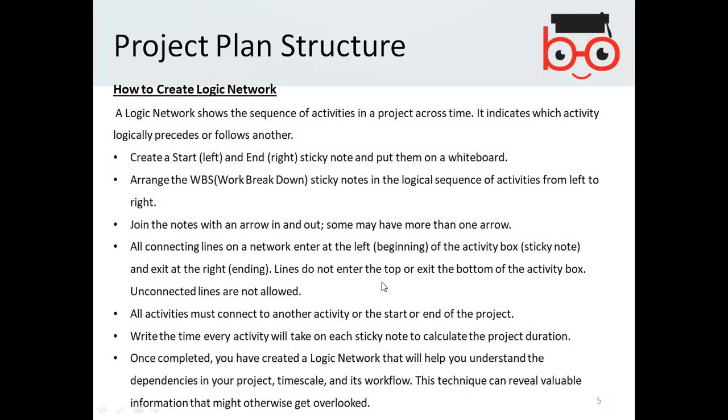Lines do not enter the top or exit the bottom of the activity box. Unconnected lines are not allowed. So you won't find any unconnected lines, and they do not enter on the top or exit the bottom of the activity.